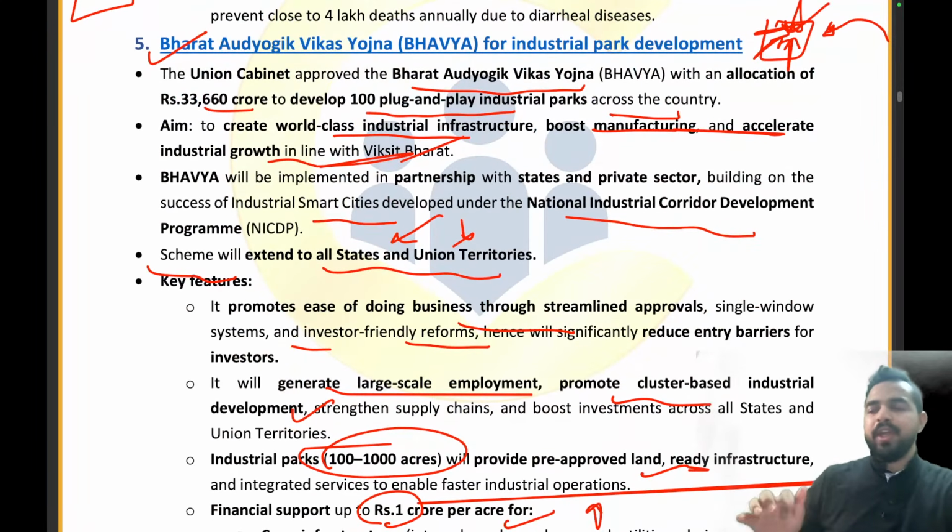So Bhavya Yojana for industrial park development. तो कैसे हमने इसको भव्य बनाया? By already providing them these kind of already set up units where they can just come and start doing their industrial operations.